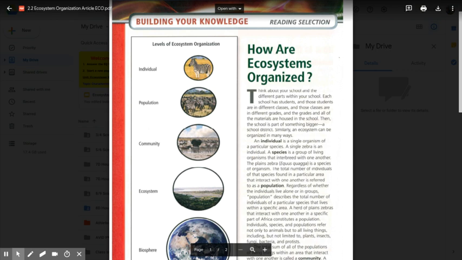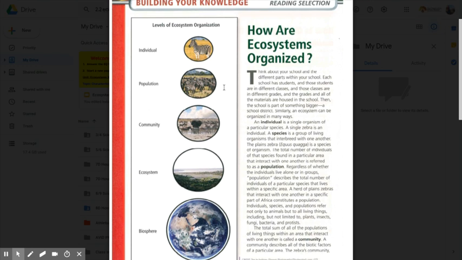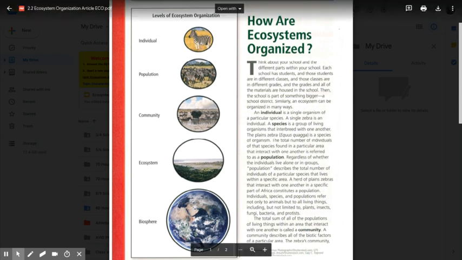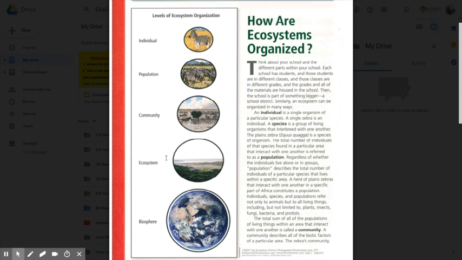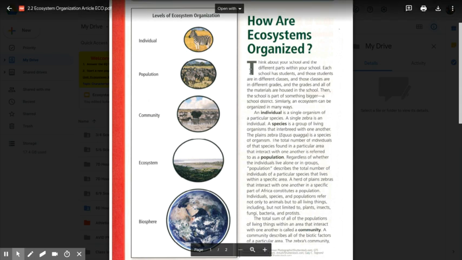I'm going to be talking about the article from your Ecosystem and Interactions book called How Are Ecosystems Organized? Now, the first thing I want you to look at is the drawing, the visual on the left, the levels of ecosystem organization. So it starts with individual, then it goes to population, community, ecosystem, and finally biosphere. So these are interwoven within each other, and we're going to talk about how those ecosystems are organized.